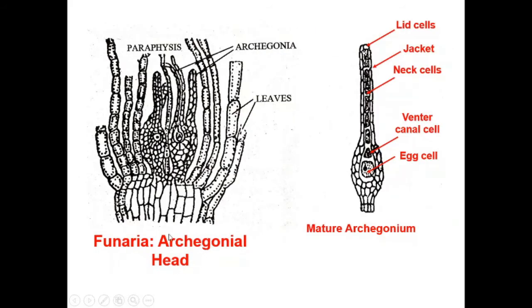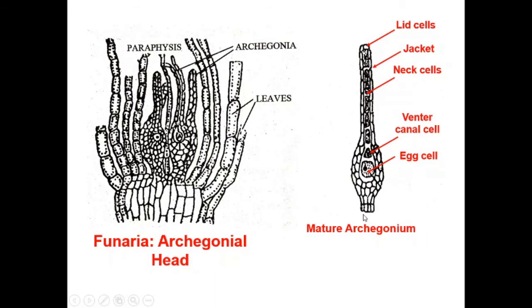Now the structure of the archegonial head. The archegonia are also born amid clusters of the specialized leaves which are called the perigonial leaves or perichaetial leaves. Here you can see, besides archegonia, some sterile structures are also born which are called the paraphysis. Here the paraphysis are similar to these perigonial leaves. The whole structure with archegonia and perigonial leaves is termed as the perigonium.